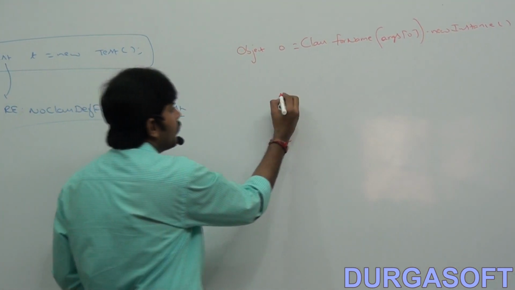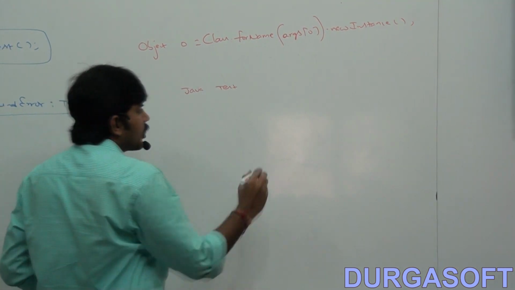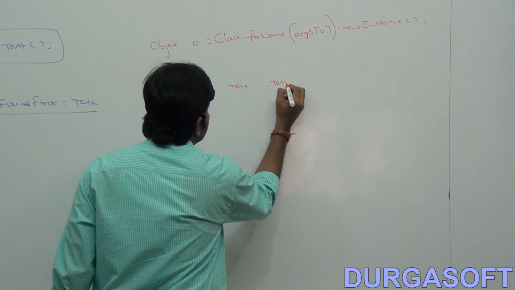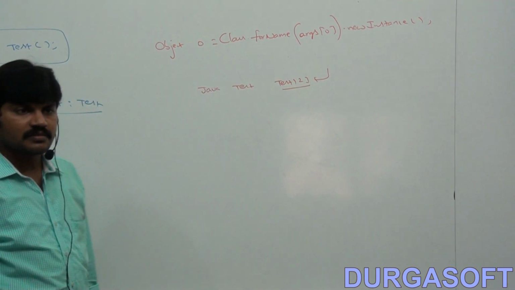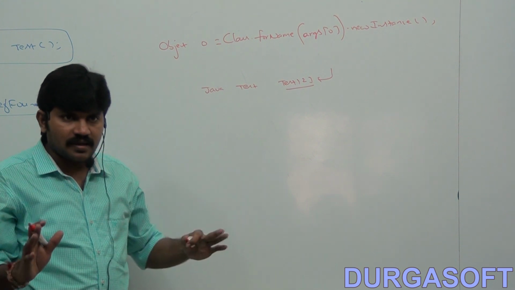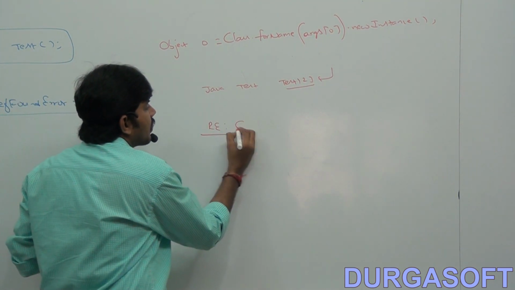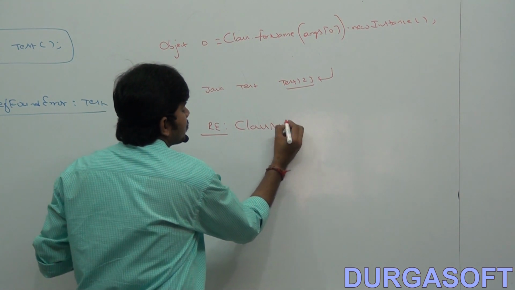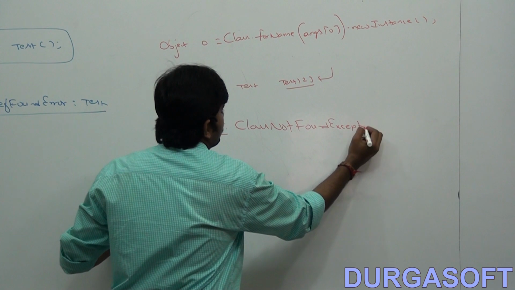According to our code, I am taking Java Tester, and can you please create a Test123 class object? At runtime, if the Test123 class is not there, then we will get a runtime exception saying ClassNotFoundException.